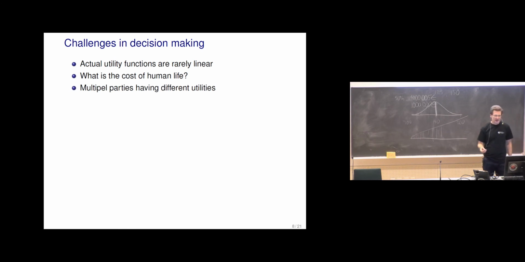And multiple parties can have different utilities. Then it's complicated. How do we agree on how to combine these? Then it's politics.